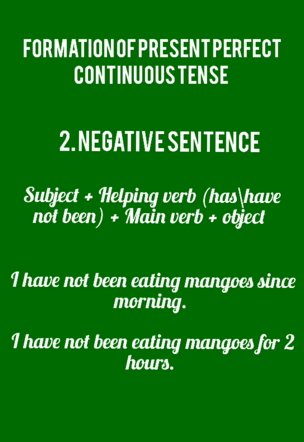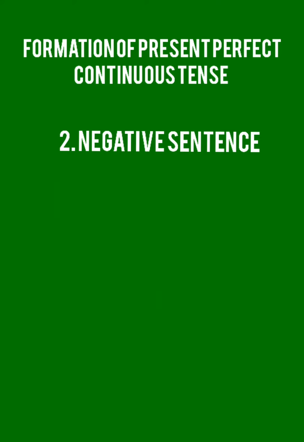I have not been eating mangoes since morning. In this example, we add not between the helping verb have and been. And in the next example, also we added not between the helping verb have and been. I hope you all are clear about the negative sentence of the present perfect continuous tense.